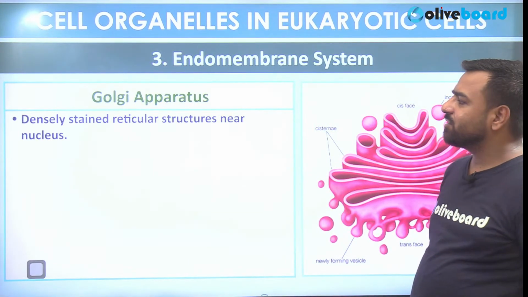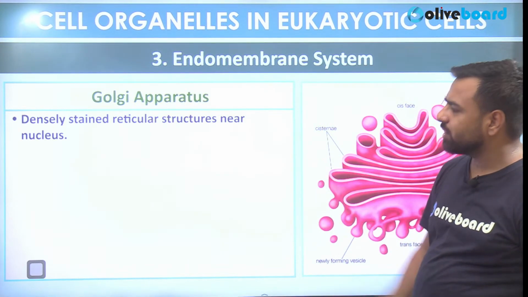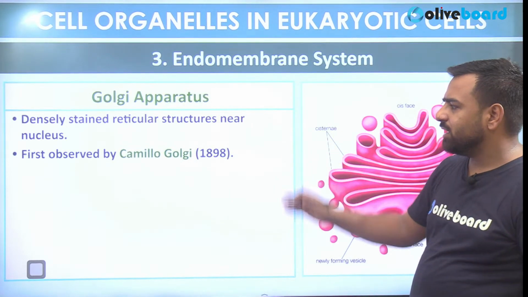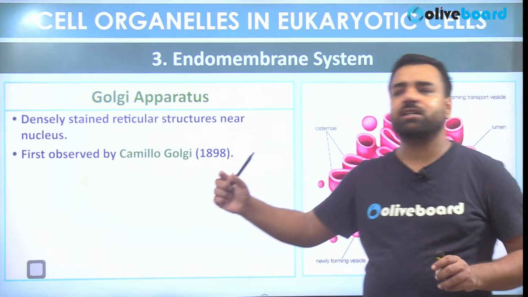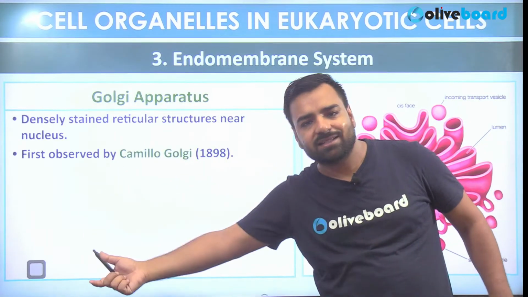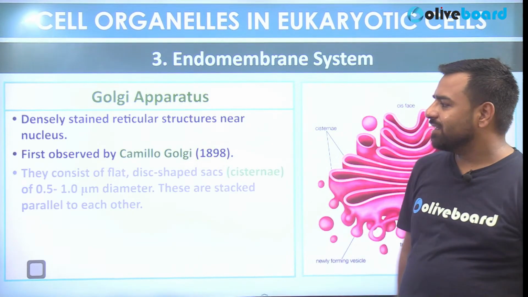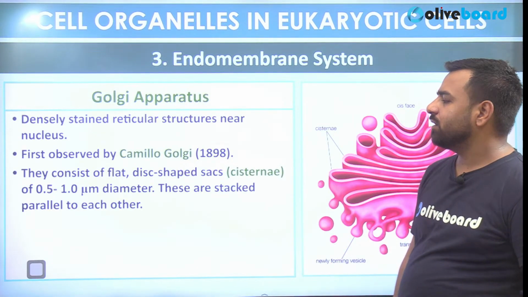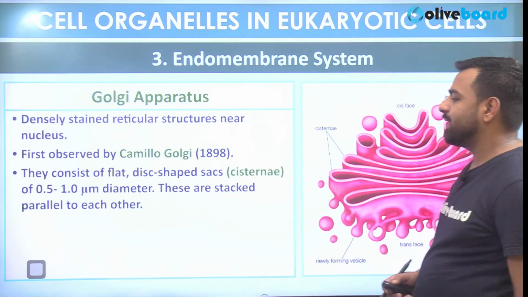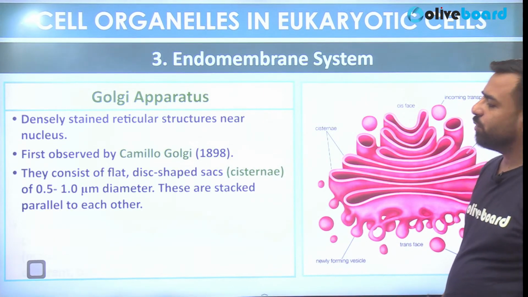So it's densely stained reticular structures near nucleus. Firstly, it was observed by Camillo Golgi. So Camillo Golgi was the one who discovered it. So from this Golgi name, this Golgi apparatus is derived. Then they consist of flat disc sacs, that is cisternae, of approx 0.5 to 1 micrometer diameter. They are stacked parallel to each other.